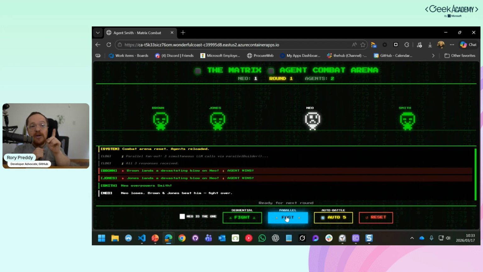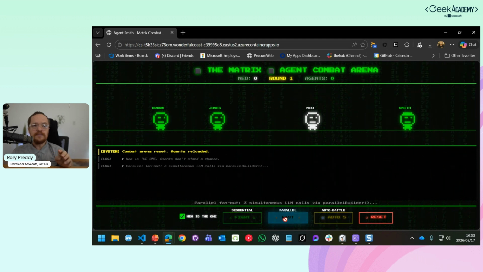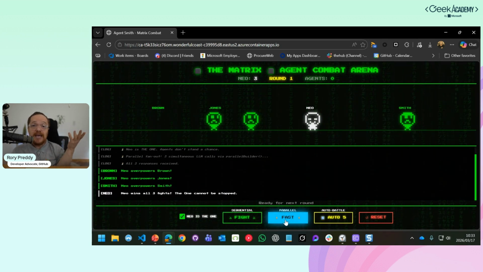Because actually Brown and Jones beat them. Smith didn't even try. So now let's switch on. Let's reset and go. Neo is the one, and hit fast mode. So now we're going to run that. And now hopefully Neo wins because I've just given him more energy. Yeah, he won. He won all of them. Neo overpowers all of them.